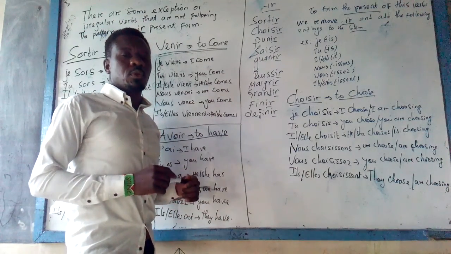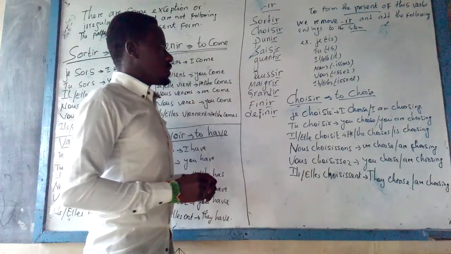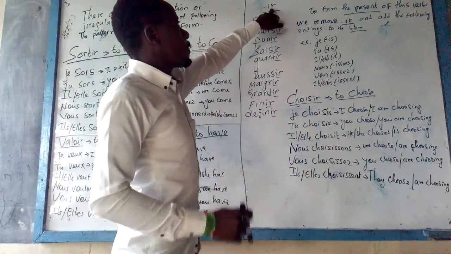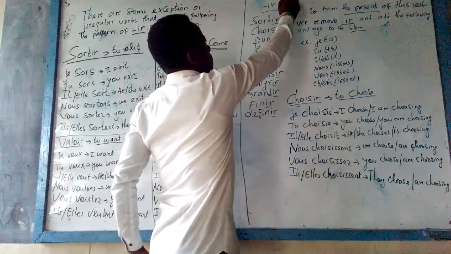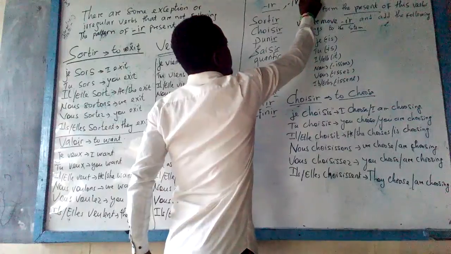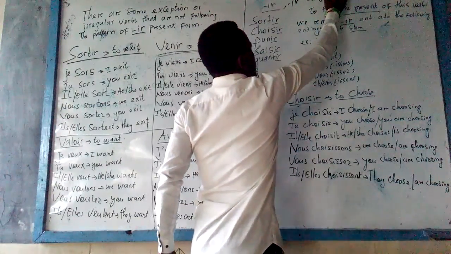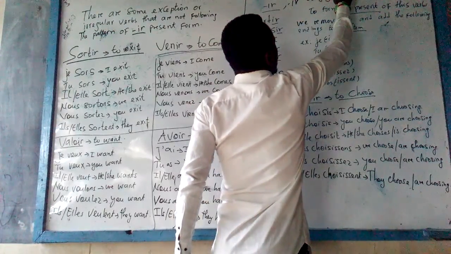Today we are going to talk about what we call French verbs that belong to the second conjugation. It is the verbs that end with IR. We call them IR verbs, or we can call them the IR conjugation.